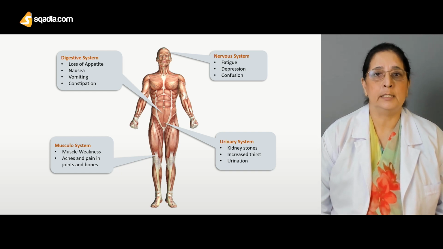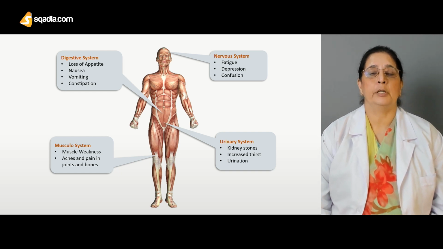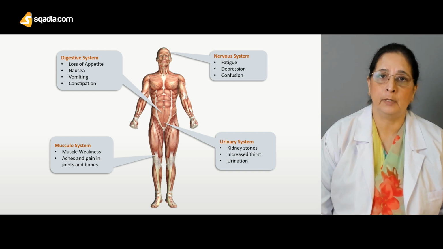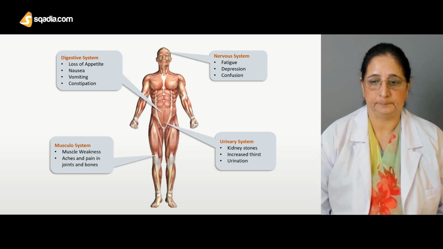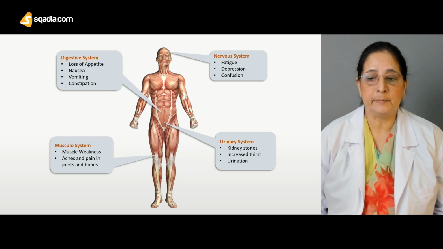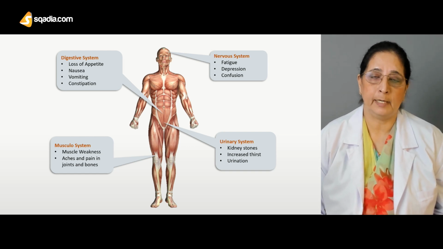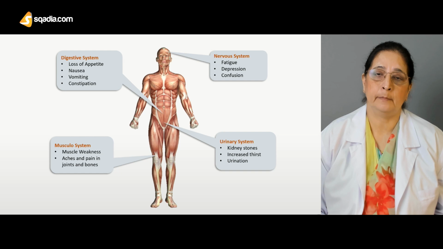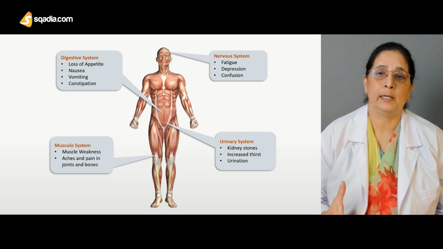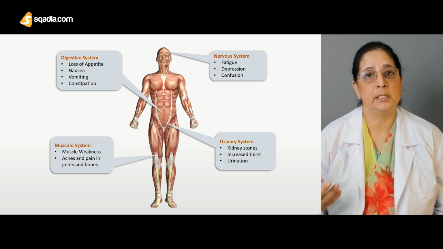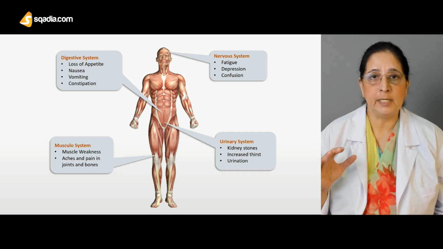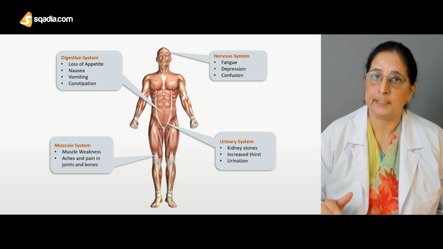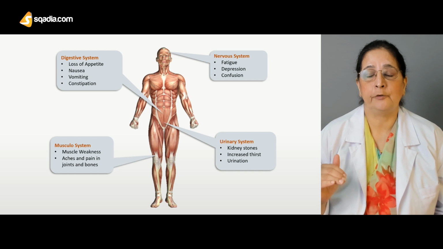So these are the signs and symptoms of the patient who has hyperparathyroidism. So all these are the systems which are mainly affected by hyperparathyroidism, and because hyperparathyroidism is associated with the increase in the level of calcium in the blood and decreased level